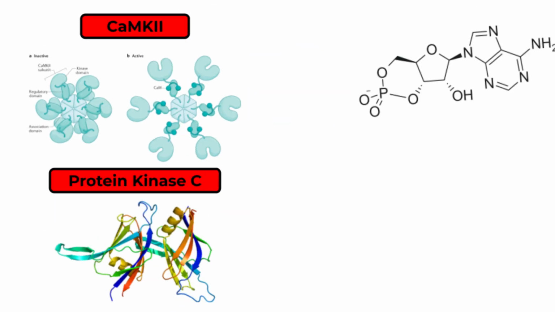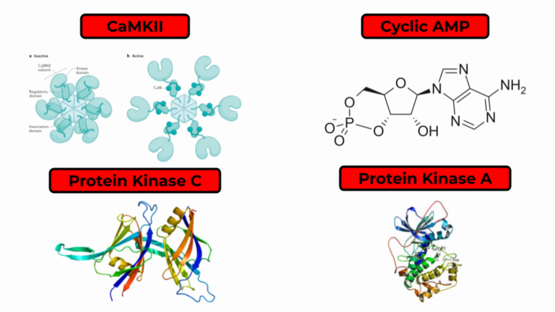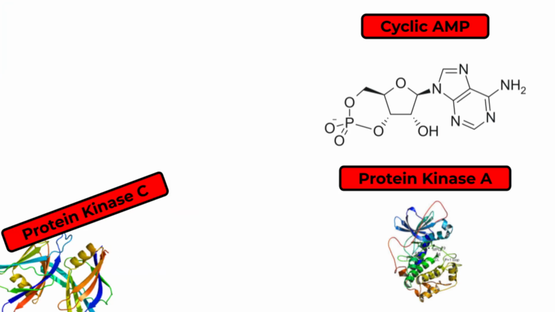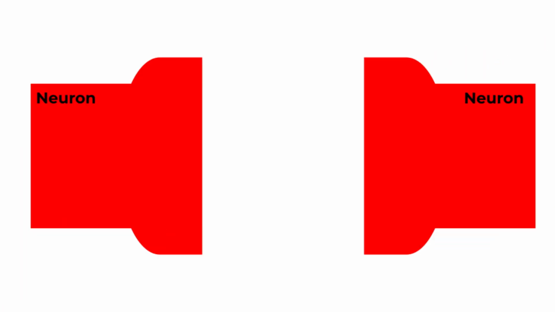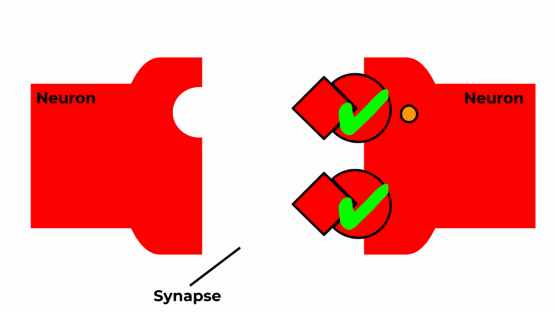More pathways involving molecules like cyclic AMP and protein kinase A can also be activated. Together, these signaling events control both the immediate response, continuing the electrical signal or causing a muscle to contract, and long-term changes such as strengthening synapses or helping neurons stay healthy. In a healthy system, all of this happens quickly and smoothly. Glutamate is released, receptors activate, ions flow, a new signal is generated, and then the process shuts off.